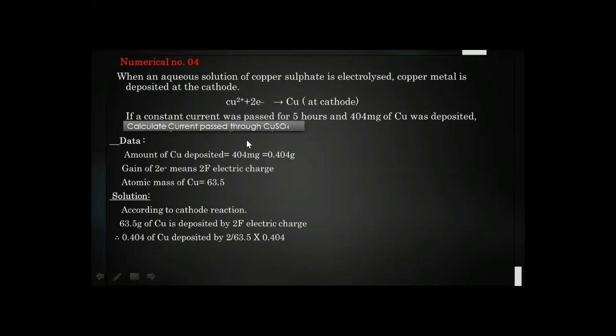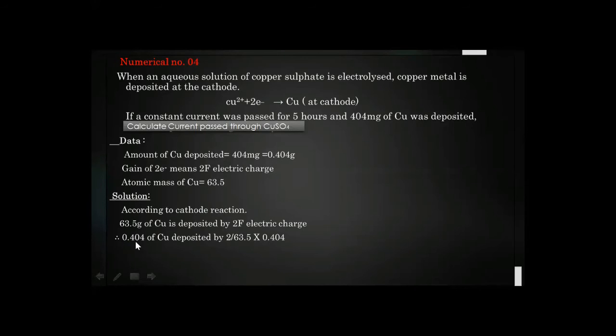Now this numerical gives hints about the second law. We know that the second law doesn't have a proper formula, but we are applying the rules of the second law. According to the cathode reaction, copper ion gains 2 electrons and becomes copper metal. So 63.5 gram of copper is deposited by 2 Faraday electric charge. 2 electrons is equal to 2 Faraday, and the atomic mass is 63.5. Here the amount of copper deposited is 0.404 gram.